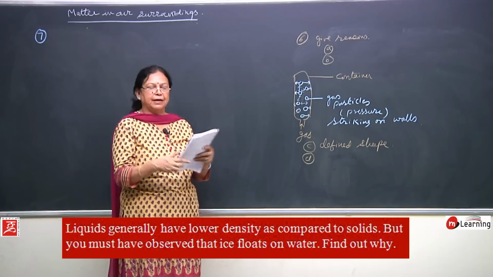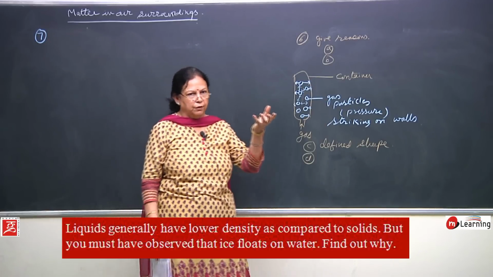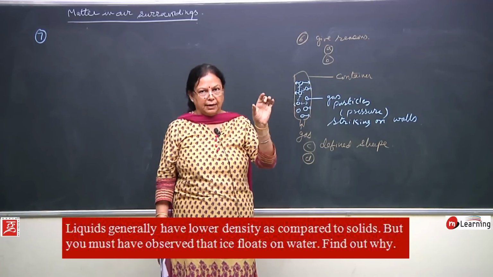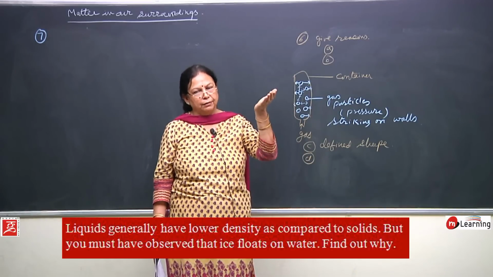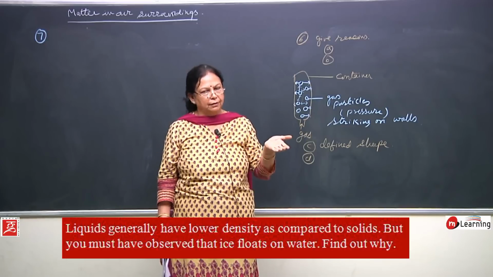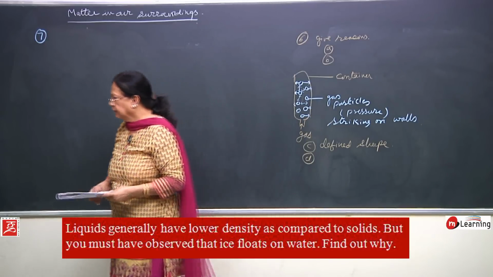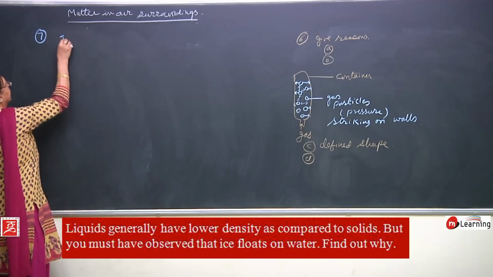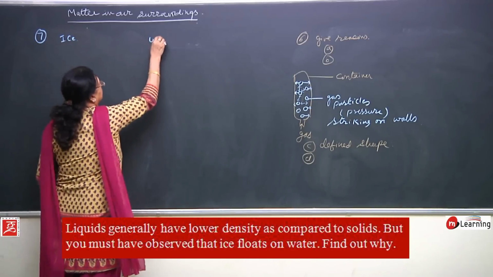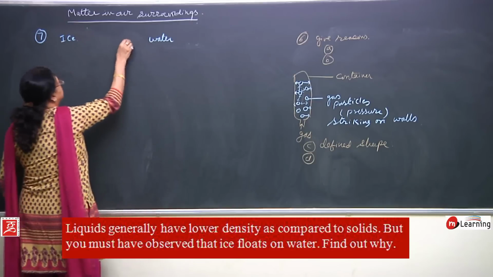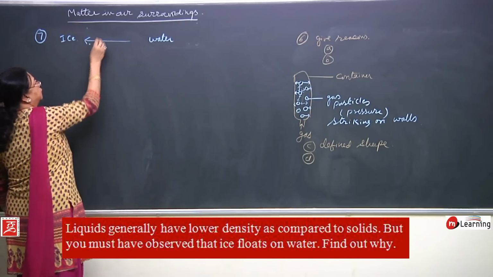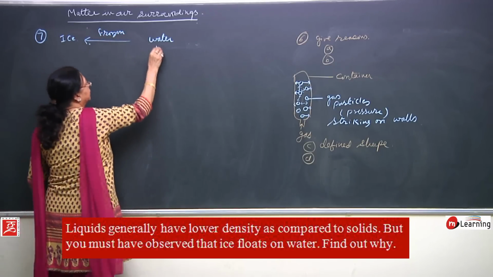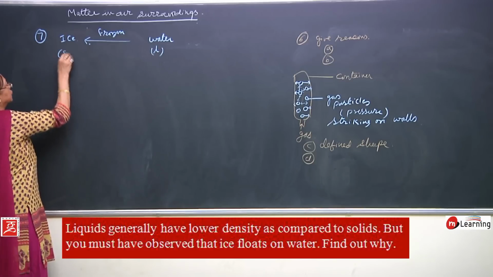That ice, you might have taken out one ice cube from your fridge and put it in water. You will see that it is floating. Ice is solid, but why is it floating on water? Water is liquid. So what is the reason for this? The reason being that in case of ice, ice is what? Frozen form of water. This is liquid and this is solid.